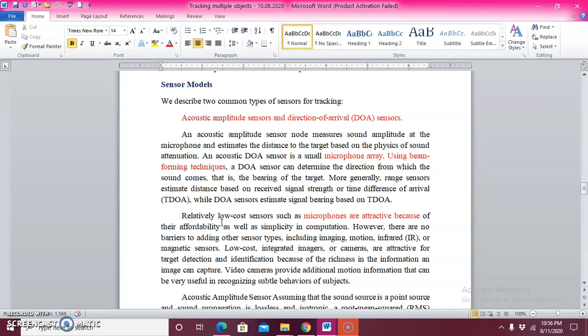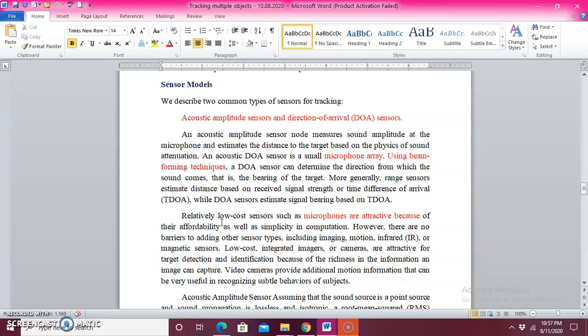The first one is the acoustic amplitude sensor model. It measures the sound amplitude at the microphone and estimates the distance to the target based on acoustic principles. The acoustic sensor consists of a microphone array, and they have used a technique called beamforming. In the DOA sensor, it can also determine the direction from which the sound comes. And one more thing, when you are talking of this DOA, we have one more distance based sensor that will also estimate the signal.